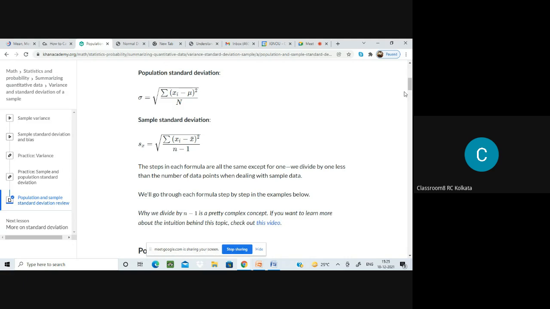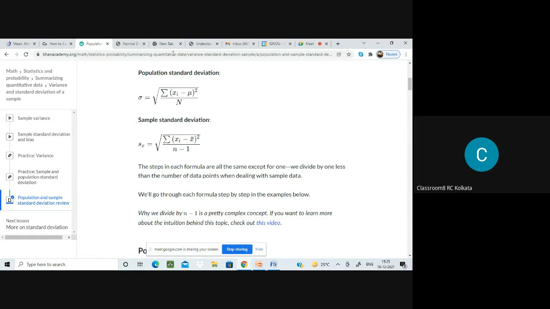Clear? Now I am asking you to find the standard deviation of these 50 apples. If you know the weight of each apple, then you can find out the weight of the 50 apples. Right. So you find out the weight of the 50 apples, then you find out the mean of that 50, and then you calculate the sample standard deviation. So questions will be like this. Don't expect that a set of numbers is given and you are just asked to calculate the standard deviation. No, that won't be given to you. Okay.